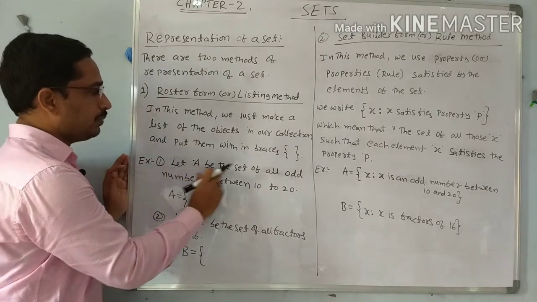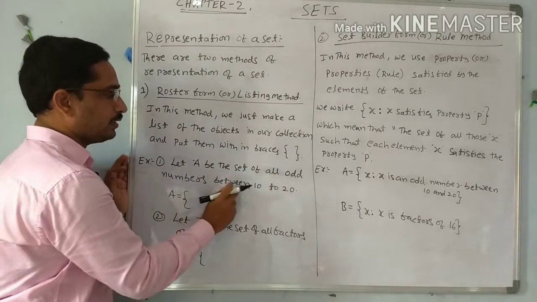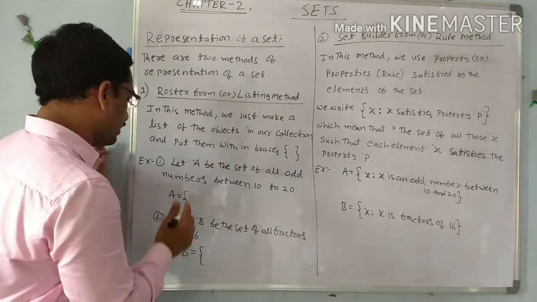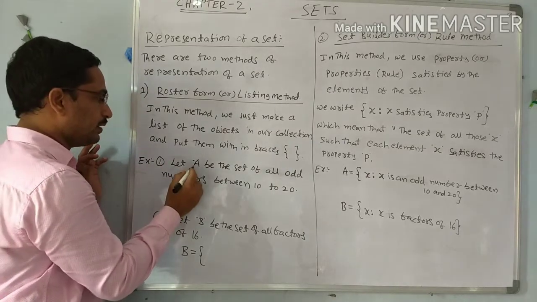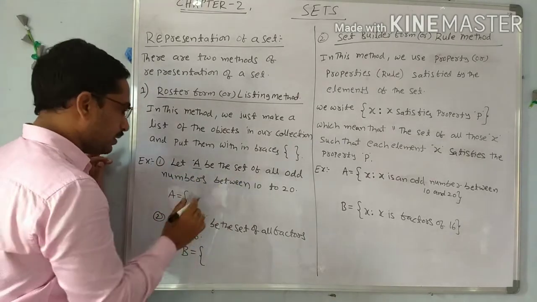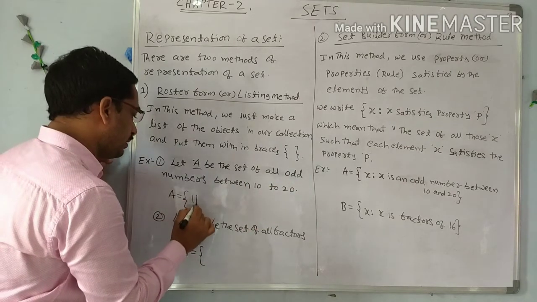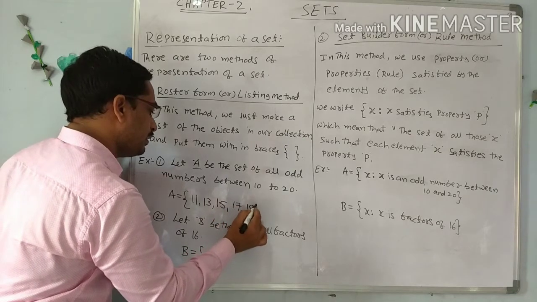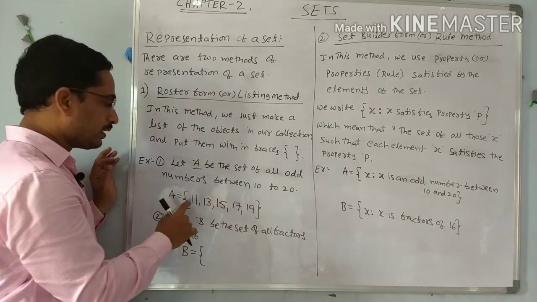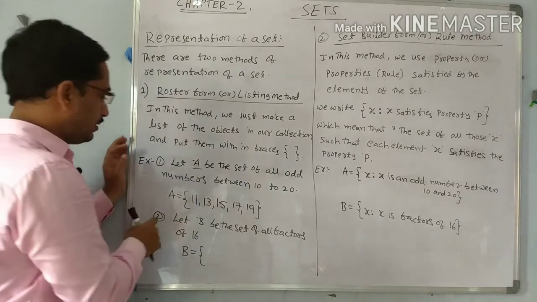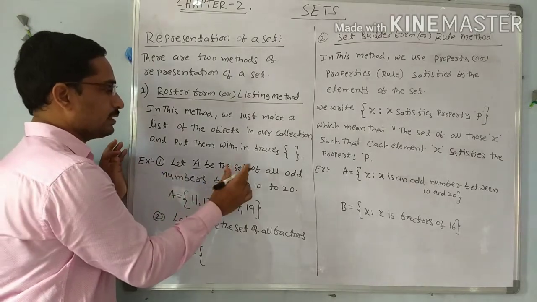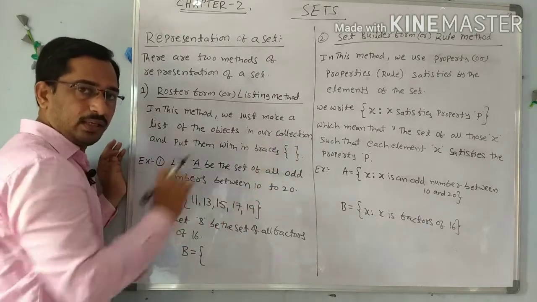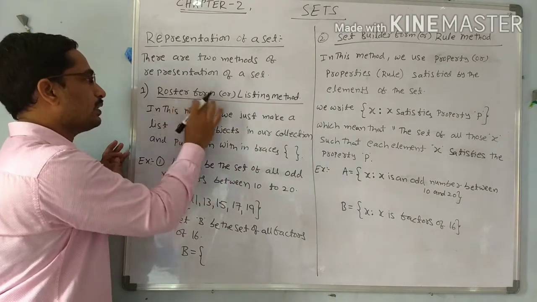Example: let A be the set of all odd numbers between 10 and 20. So I am writing set A, the odd numbers between 10 and 20. The odd numbers are 11, 13, 15, 17 and 19. This is the list given for set A, the set of all odd numbers between 10 and 20. So we are listing the elements. This is called the listing method or roster method.